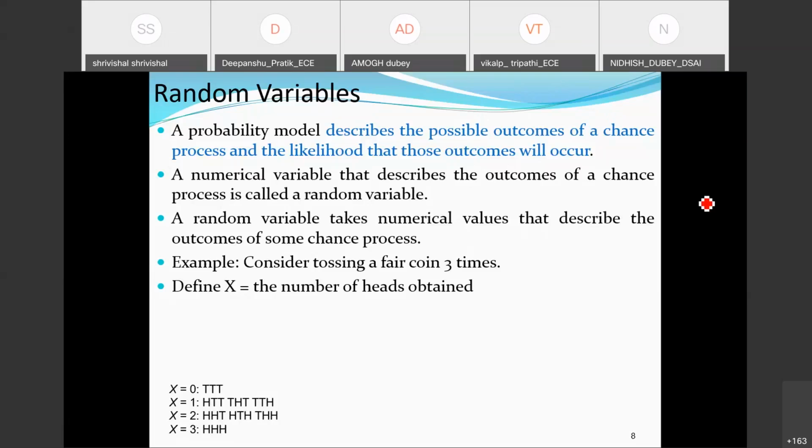Sir, you are asking about the ways we can describe the outcome? Yes. Once we are saying the number of heads obtained, one aspect could be that the number of heads could be 0, the number of heads could be 1, the number of heads could be 2, the number of heads could be 3. Okay.